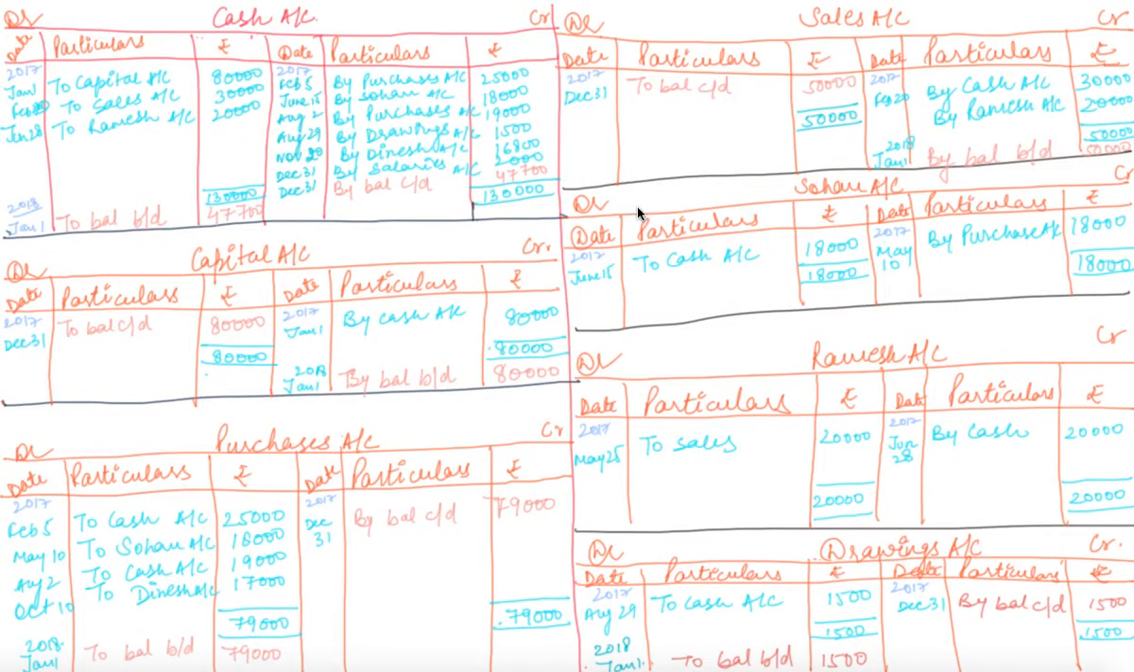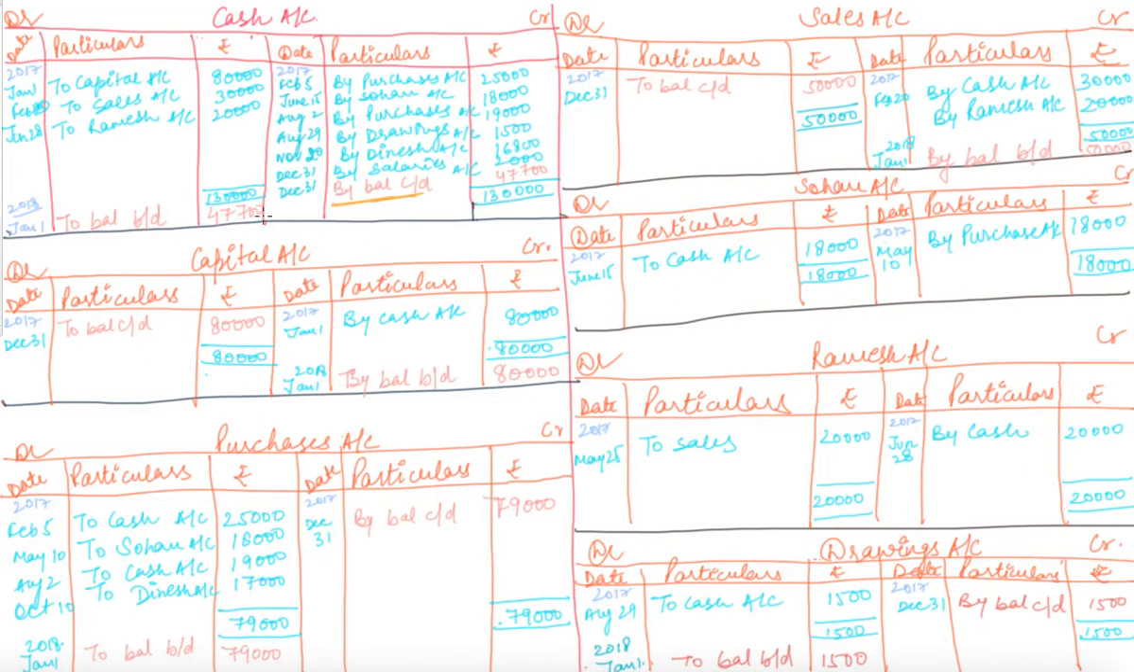Okay, so here I have prepared the ledger accounts, where the first one is cash account, the other is capital, the third one is purchase, next is sales, then Sohan's account, next Ramesh account, and next is drawings account. The remaining three or four I will prepare on the next page. Here our basic aim is to understand how and which entry is to be posted in the trial balance. So here I have highlighted the balance CD as well as BD.